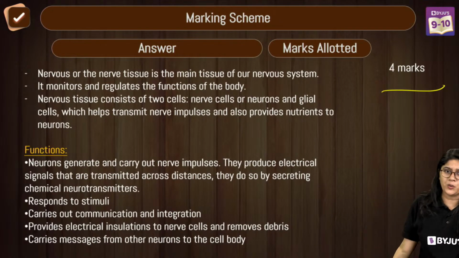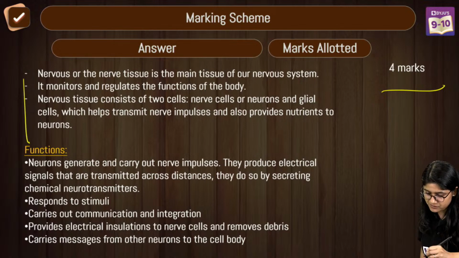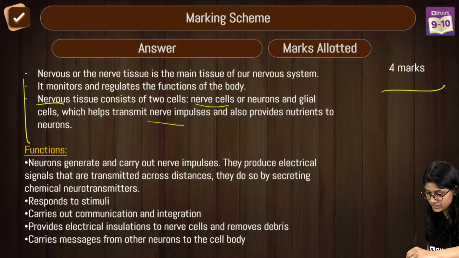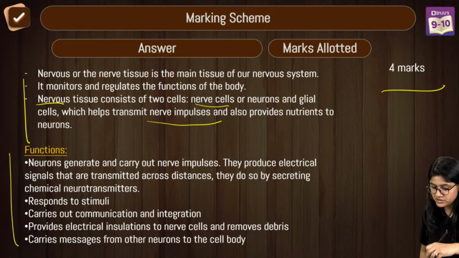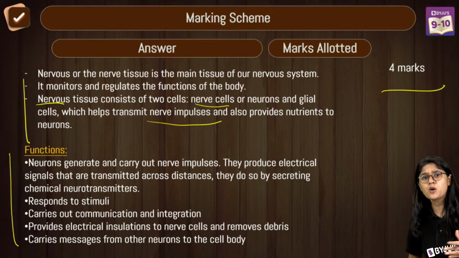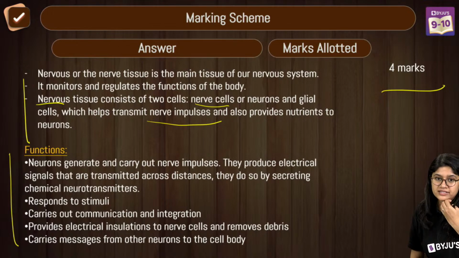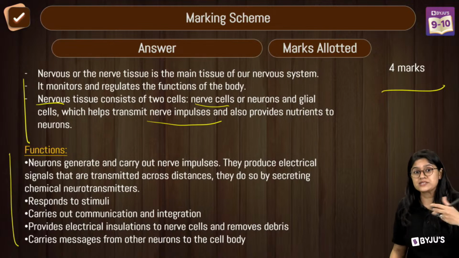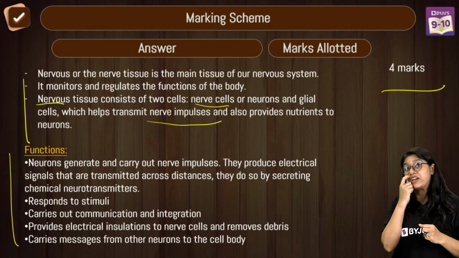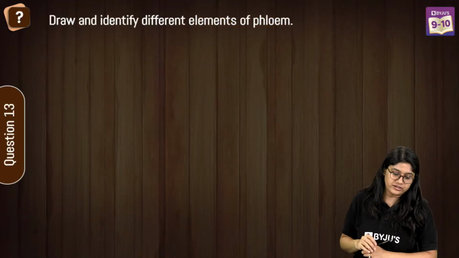So it's a pretty long question. You can frame your answer. Talking about the nervous system, mention the nerve cells and the glial cells that we have, and they carry the nerve impulse. And the functions: carry messages throughout the body, control our day-to-day activities, help in communication, help us in regulating body movement. So we have so much information that we can write here. It controls all the information that comes, what is the need of the hormones, etc. It comes from the nervous system, from the brain itself. The nervous system plays a very important role, so we can write all of it.